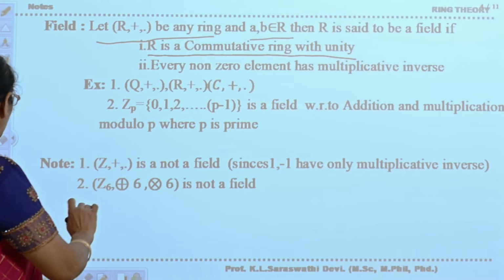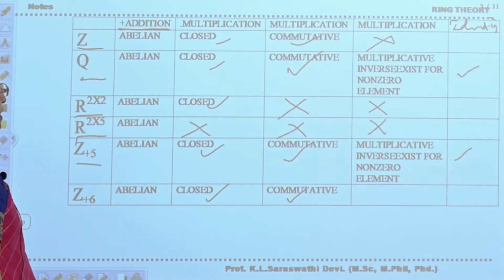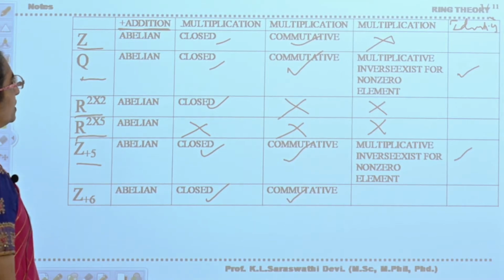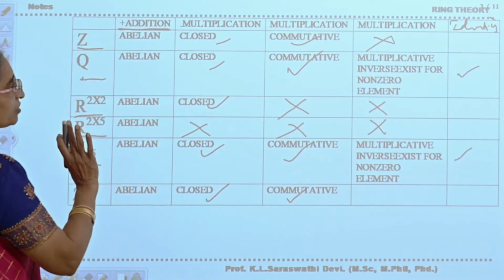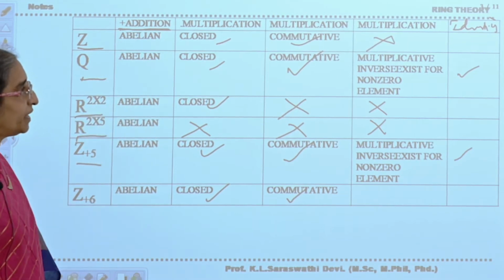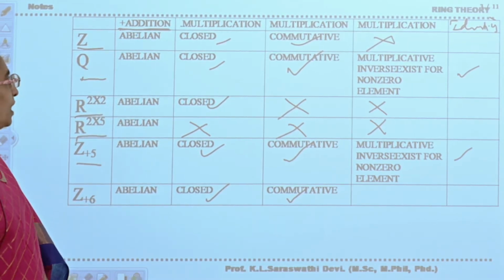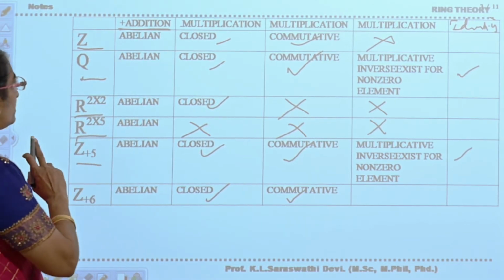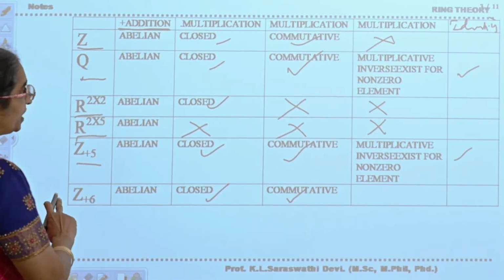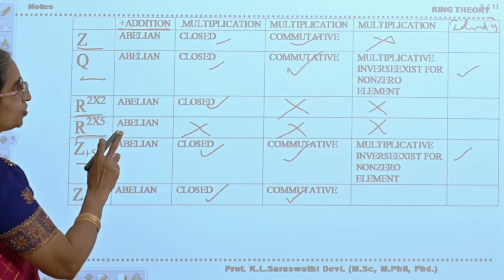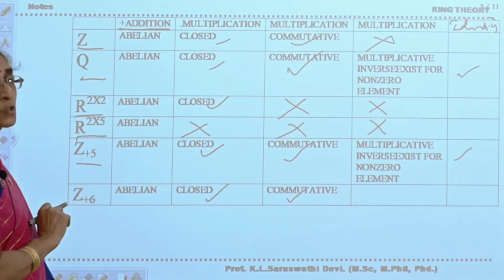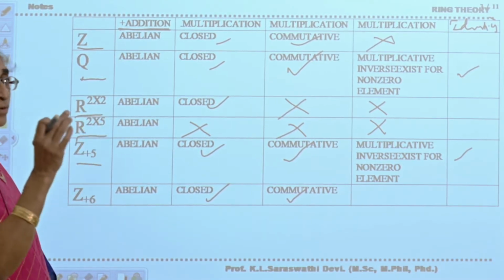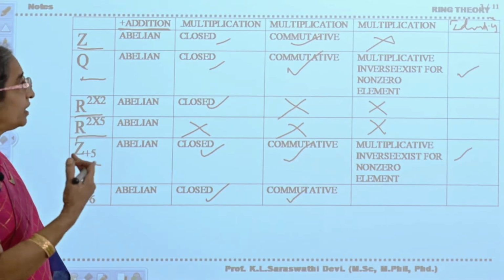Now see in the previous slide, which one is a commutative ring with unity? If you consider Z, it is abelian, closed, commutative, but the unity element is not there. So it won't come under field. Similarly, if you take Q, it is abelian, closed, commutative, and the identity element, the unity element, also exists. So it may become a field.